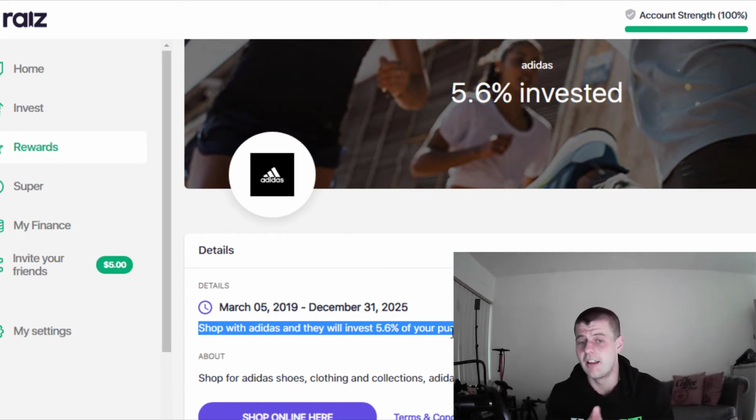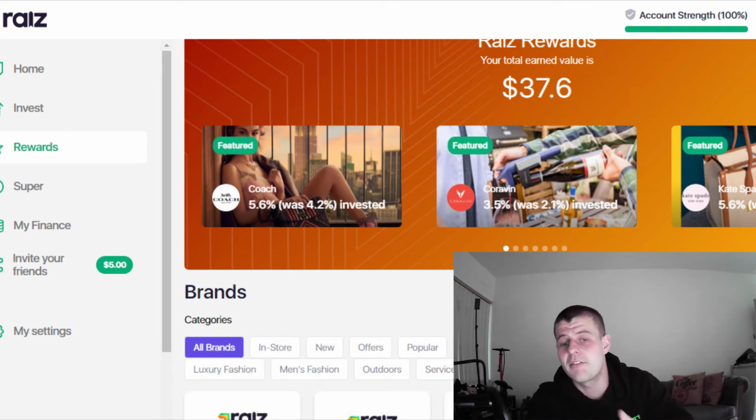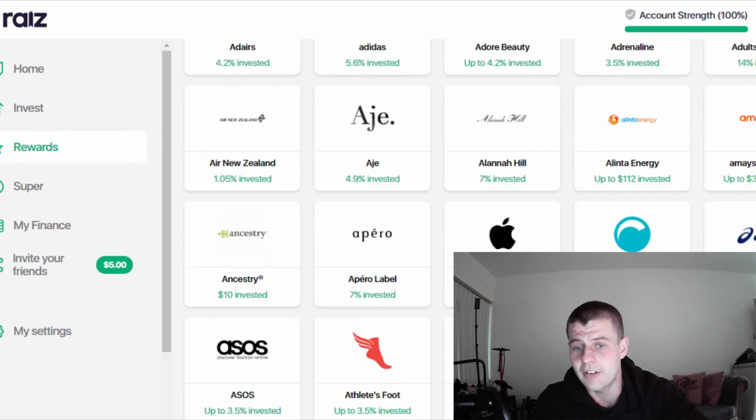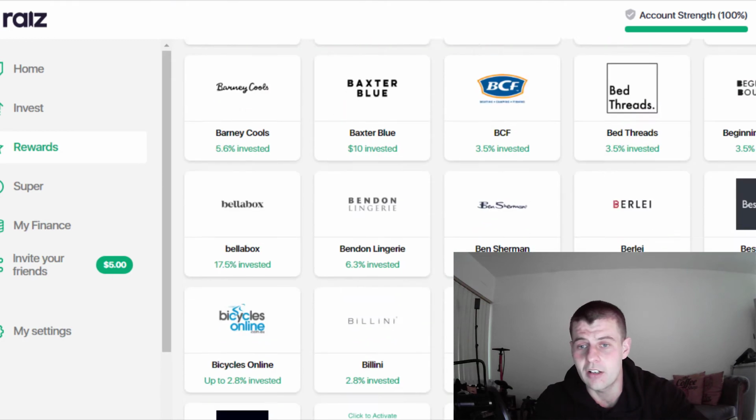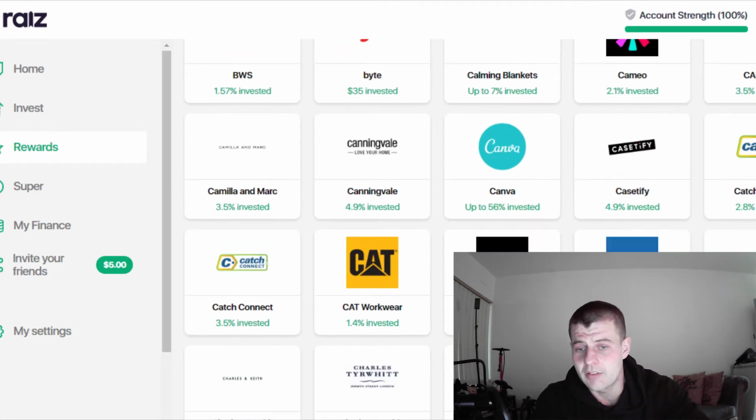So I've essentially got 5.6% off, but then that discount can grow as your investment grows. So I think that's a really cool system, and I myself have also partaken in the reward system. I used booking.com to book myself some accommodation and I received money back, and a few other things like Kogan, etc. So there's definitely some perks here, and you can see there's a lot of wonderful companies listed here. If you like Bonds, if you like Booktopia, or if you have any other sort of purchases down here, you can receive money back.